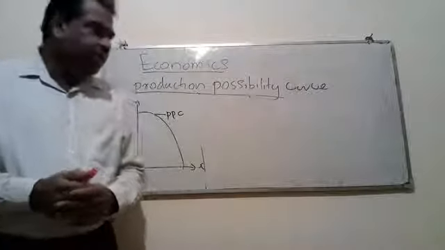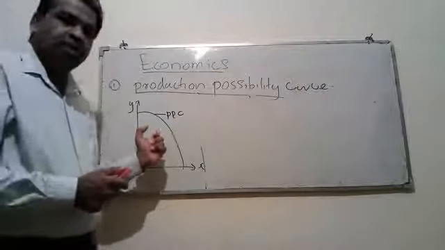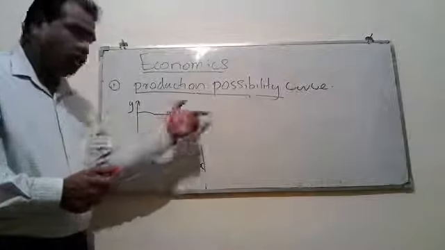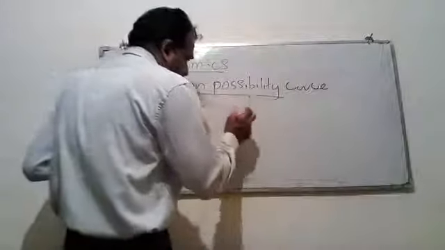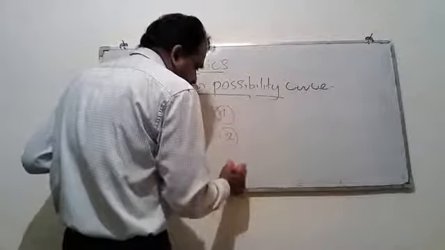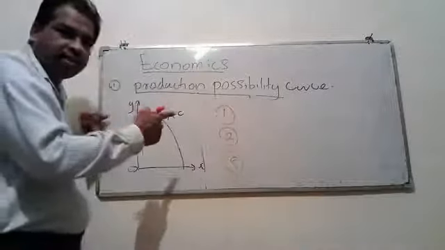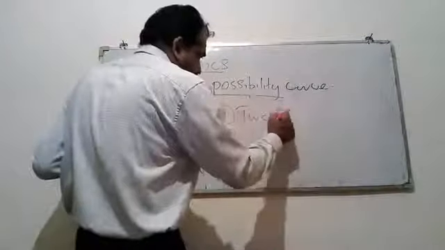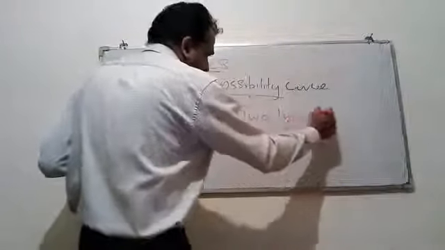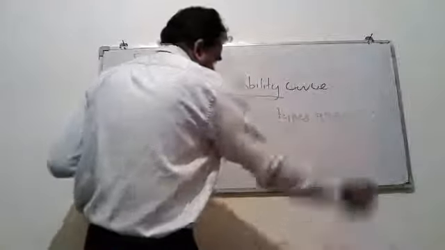When we draw this curve or diagram, we have to make three assumptions. Number one, we assume that the country is producing only two types of goods or services.